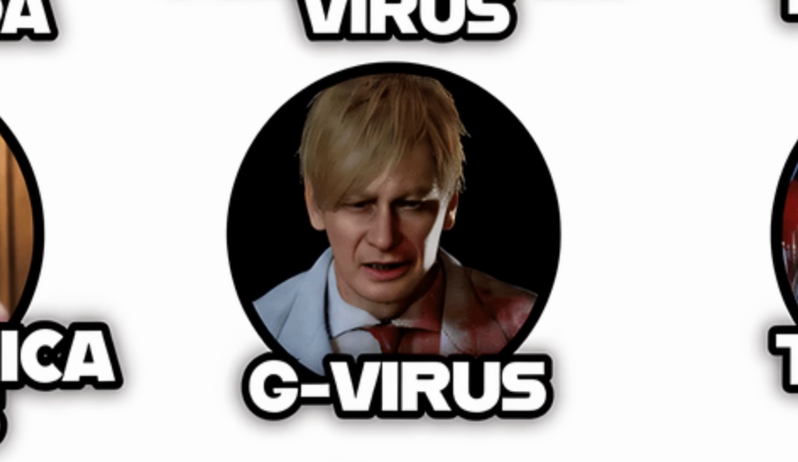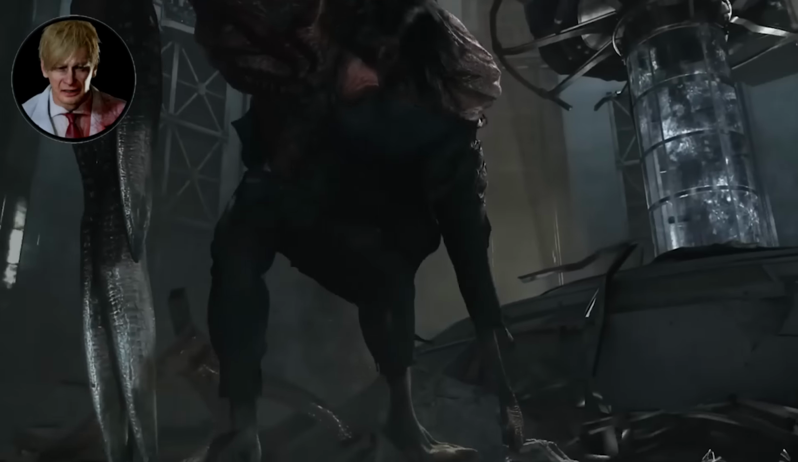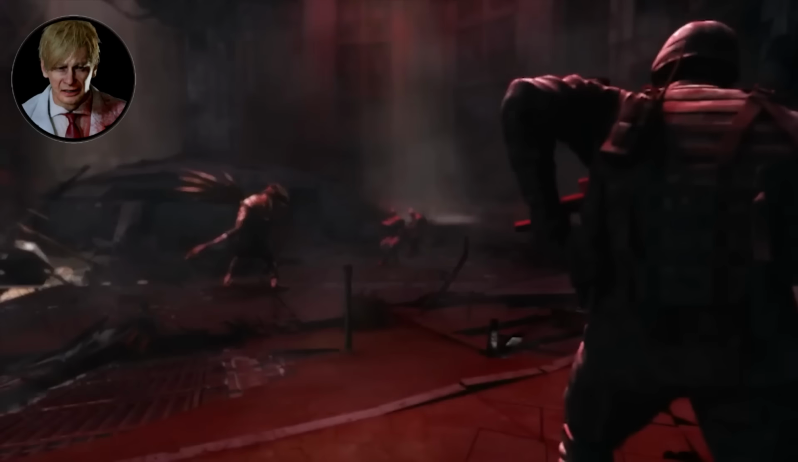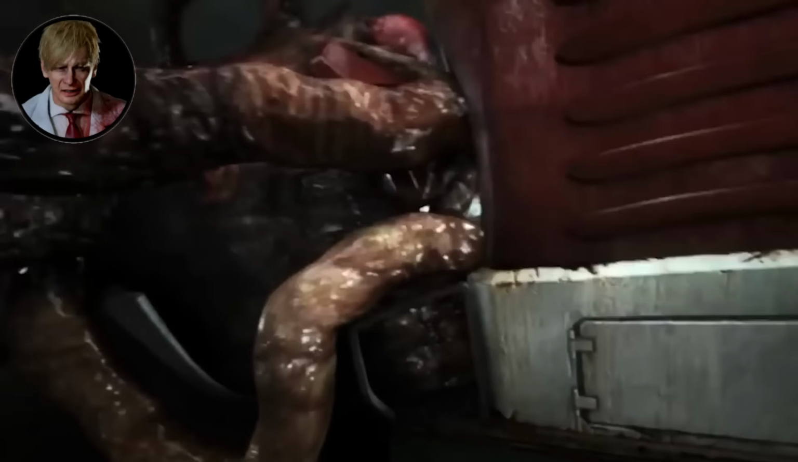Dr. William Birkin's G-Virus represents one of the most horrifying concepts in the series: unlimited, uncontrolled evolution. Unlike other viruses that created relatively stable mutations, the G-Virus treated its host as raw material for continuous biological experimentation.